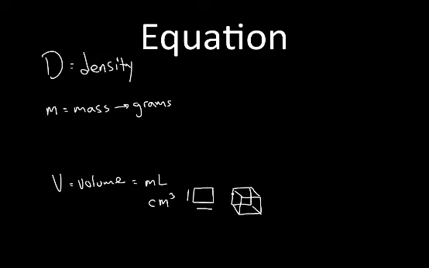And what that means, it's 1 centimeter top to bottom, 1 centimeter front to back, and 1 centimeter side to side. And then what I wind up having is centimeters times centimeters times centimeters, and that equals 1 cubic centimeter.